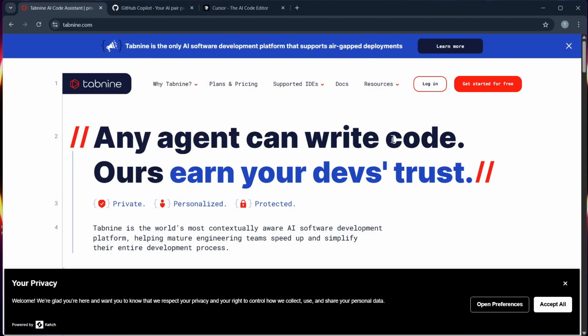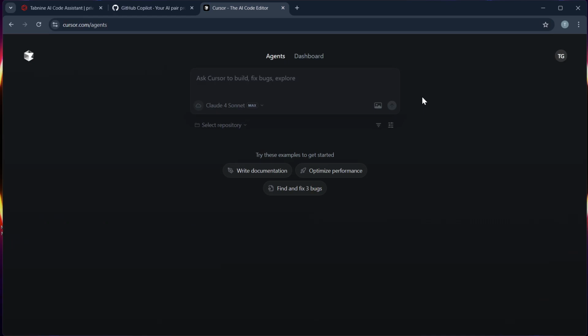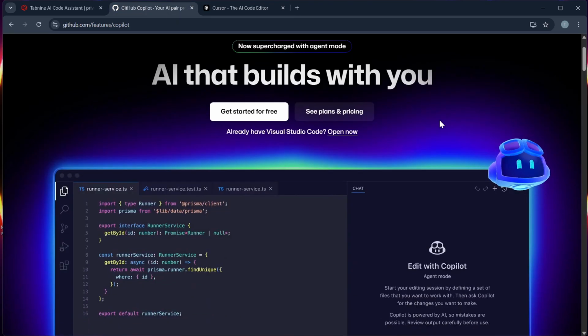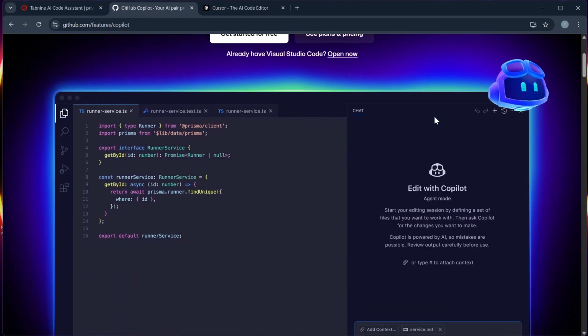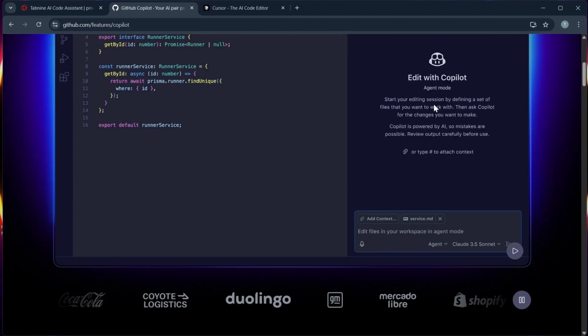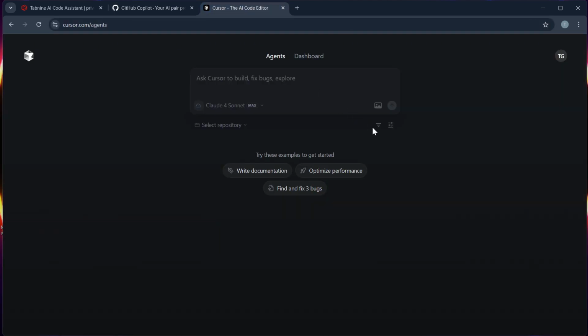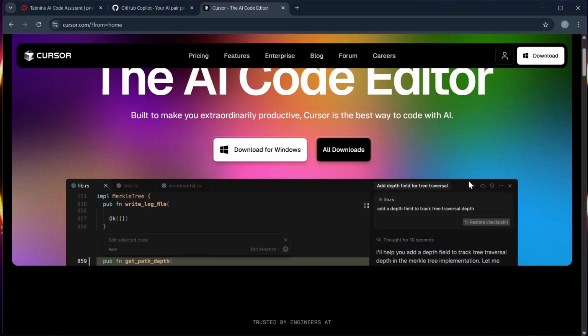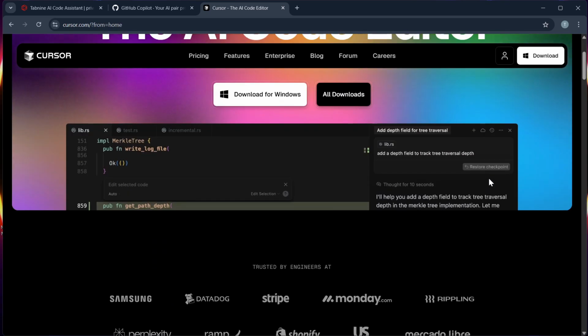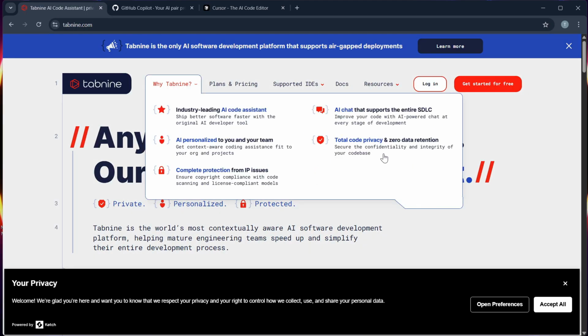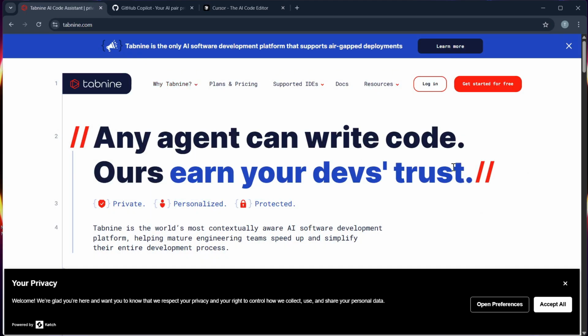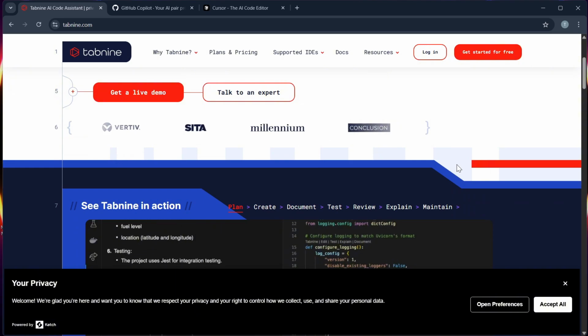Hello guys, in this video, I will compare Tabnine, GitHub Copilot, and Cursor to determine which AI code assistant truly stands out in 2025. So number 1, editor integration. GitHub Copilot still leads in seamless integration across VS Code and JetBrains, while Cursor, however, is an entire AI-enhanced code editor built on top of VS Code, offering native tools like inline chat and memory. Lastly, Tabnine works with many editors but it lacks the deep integration Cursor provides.